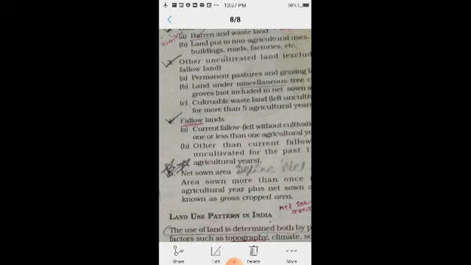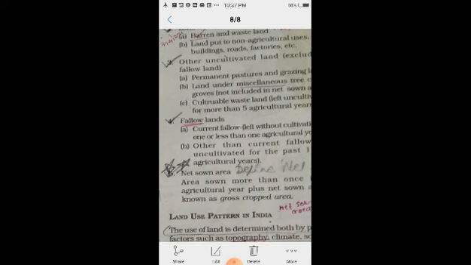Then net sown area. So what is net sown area? Net sown area plus area sown more than once in an agricultural year is known as gross crop area.